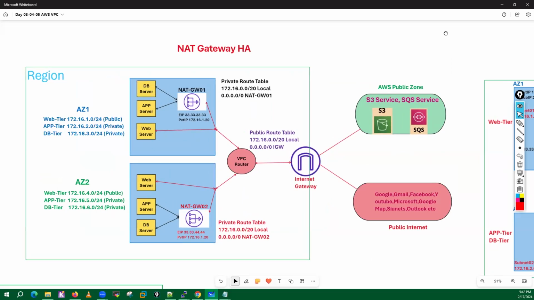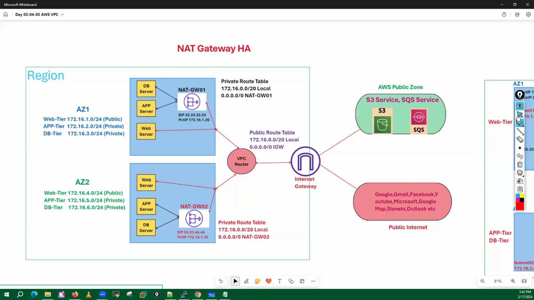So in that case, we will deploy the NAT gateways into both of your availability zones, AZ1 and AZ2, and we will create one public subnet in both availability zones for web servers, and two private subnets for app servers and for database servers, right? If we are following the three-tier architecture of AWS, right?